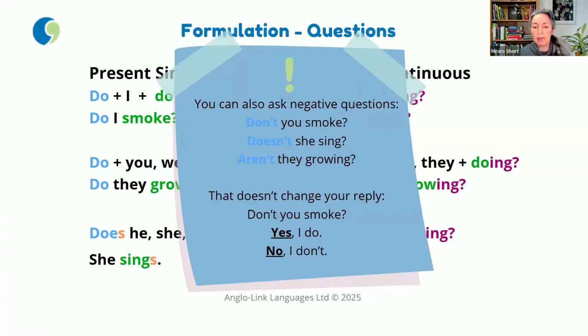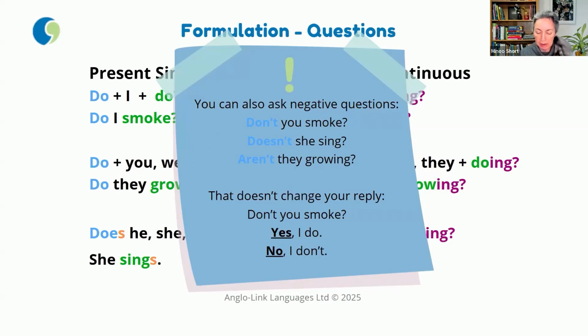Now, be very careful that whether you ask your question in the positive form, do you smoke, or negative form, don't you smoke, when you answer, if your answer is yes, it's I do, and if it's no, it's I don't. Because sometimes I hear the mistake of someone saying, don't you smoke? Yes, I don't smoke, agreeing with the question. That sounds very, very strange. If your answer is positive, it must always start with yes.